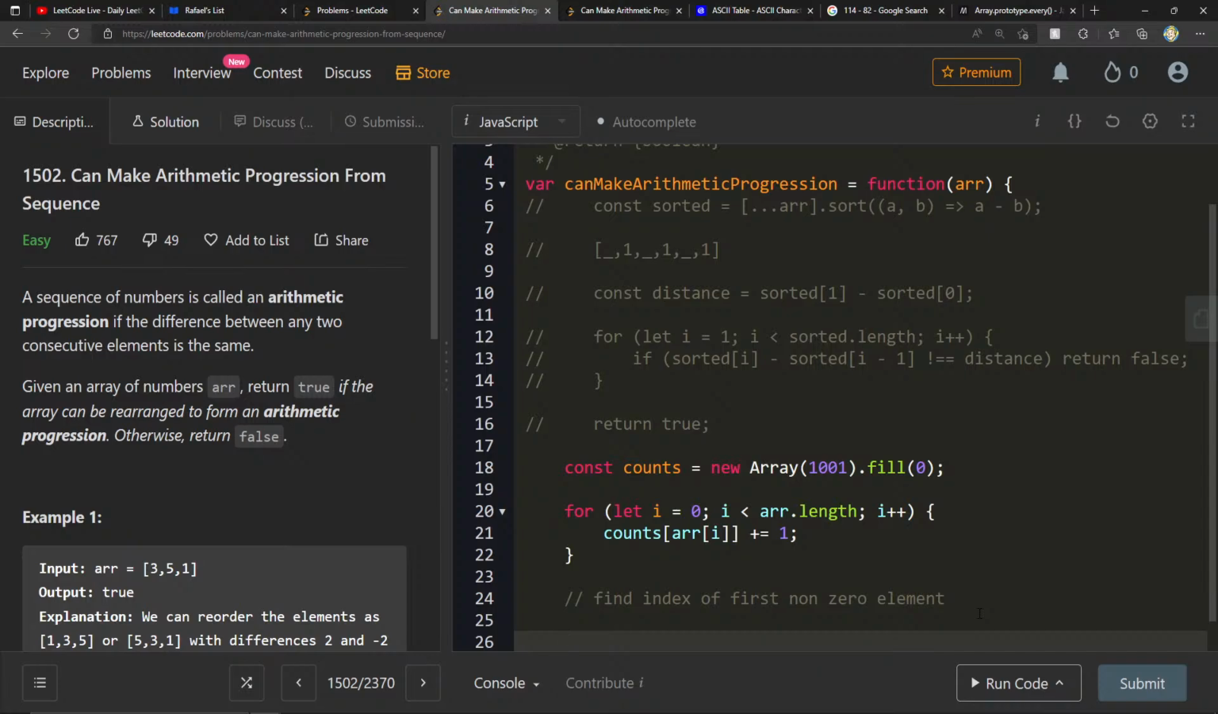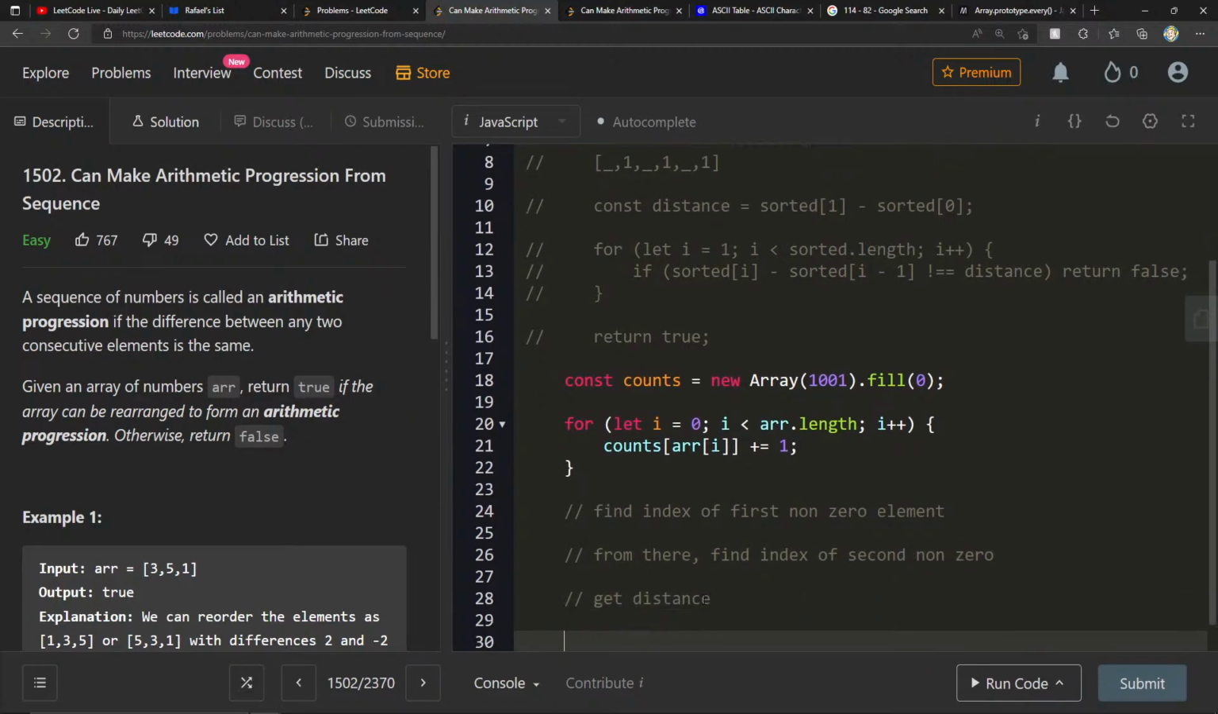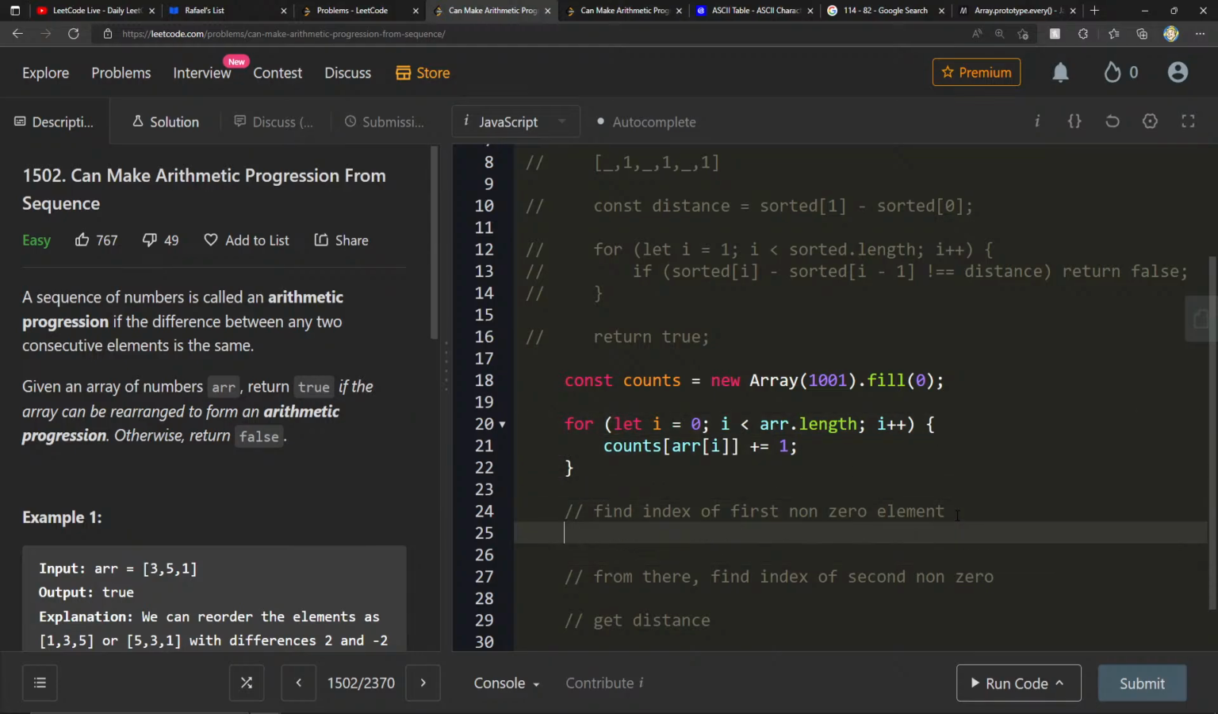What would be a nice way for me to calculate that? I mean, I guess I can just get the distance the first time. Find the index of the first non-zero element. From there, find the index of the second non-zero. Get distance. Same loop as above. So we want to find the index of the first non-zero element. First non-zero equals counts.findIndex val not equal to 0.